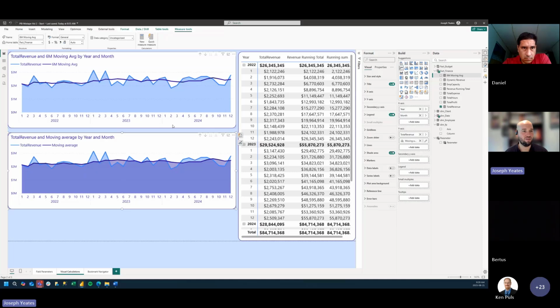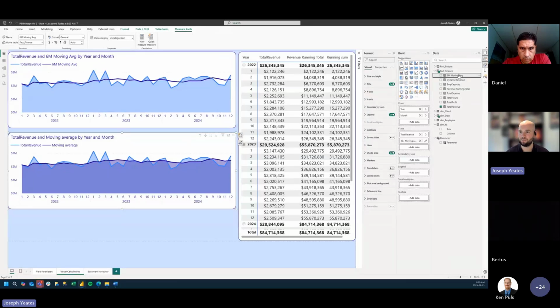Although, interestingly, our moving average from our measure here and our moving average down here from our visual calculation do have the same shape. They are moving, but they don't reconcile directly to the dollar. So there's probably something wrong with the DAX measure that I built for them not to be exactly the same. But I will take a look at this. We can see the shapes are looking quite similar.